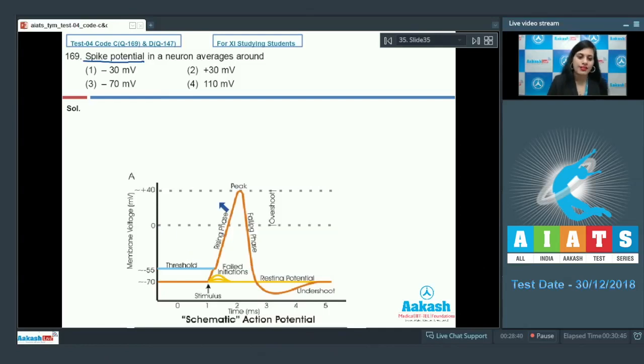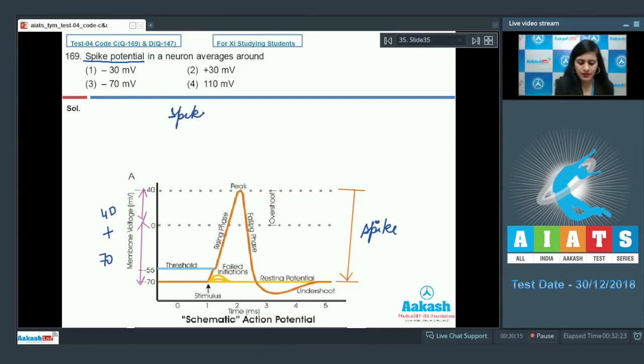Here, after depolarization, there is rise in action potential which reaches a peak. The rise in potential from depolarization state to this peak is known as overshoot. From this peak of overshoot to this resting potential is known as spike. So spike involves this difference, that is 70 plus 40.